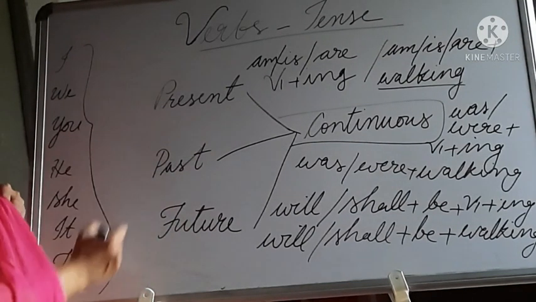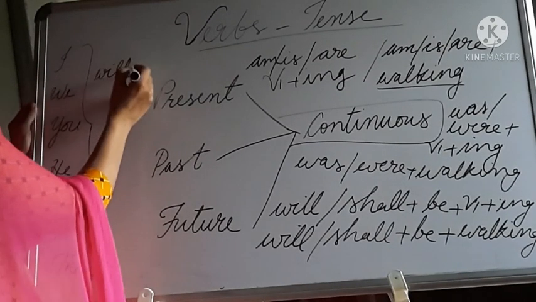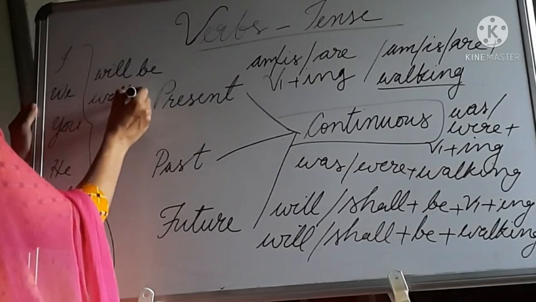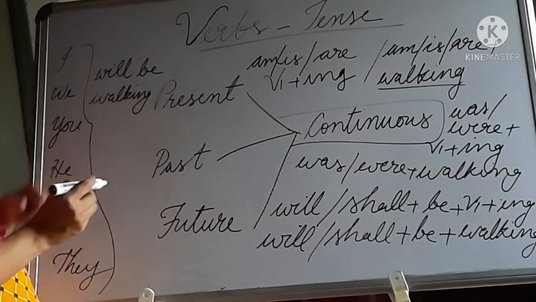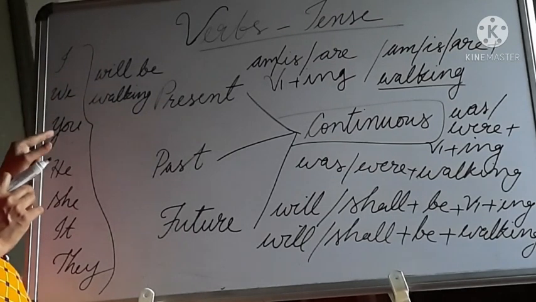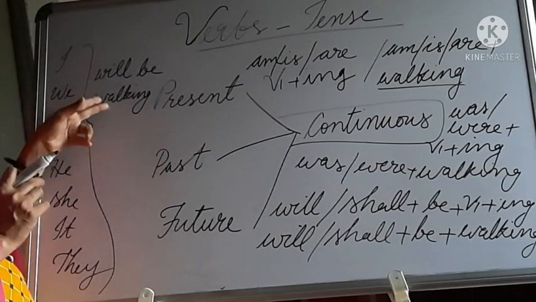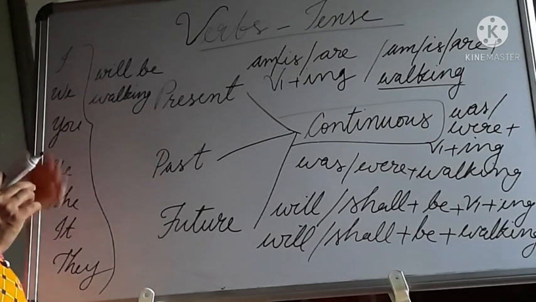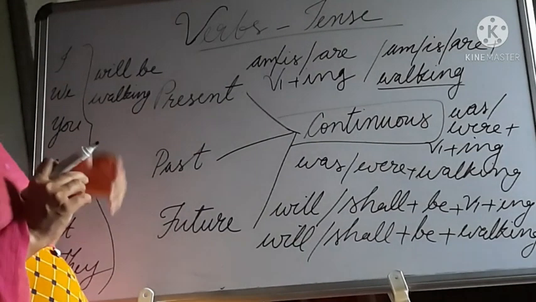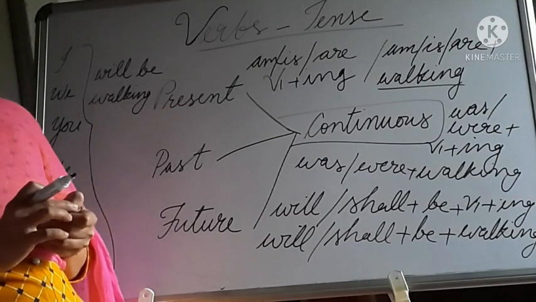So let us write. The rule is will plus be plus ing form, that is will be walking. In the case of I and we, we can use shall also. So I will be walking, we will be walking, you will be walking, he will be walking, she will be walking, it will be walking, and they will be walking. Everywhere you can use will plus be plus the ing form of the verb. And in the case of I and we, we can use shall plus be plus the ing form of the verb.